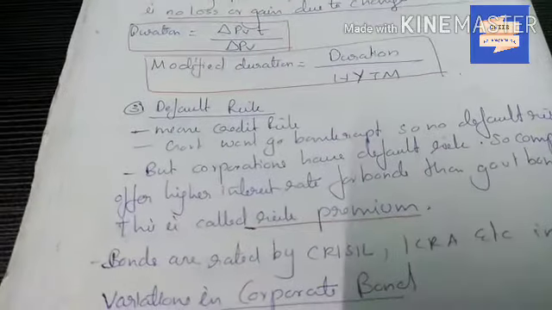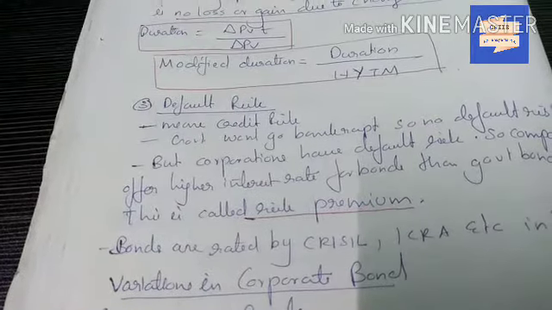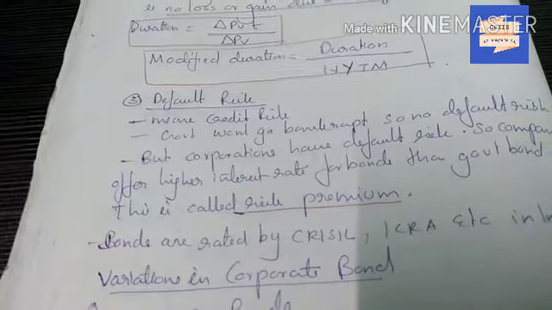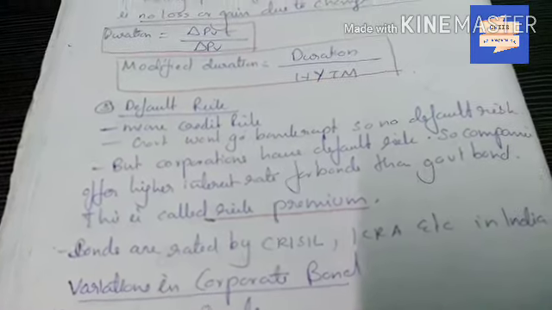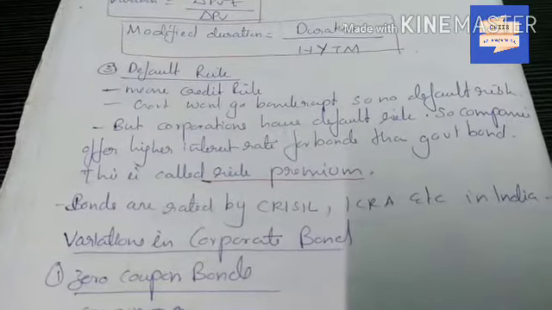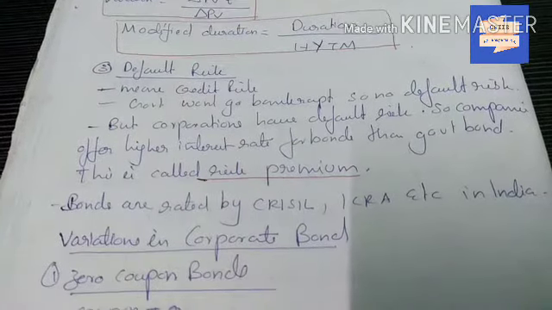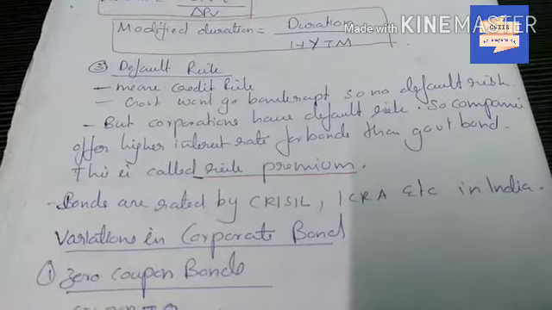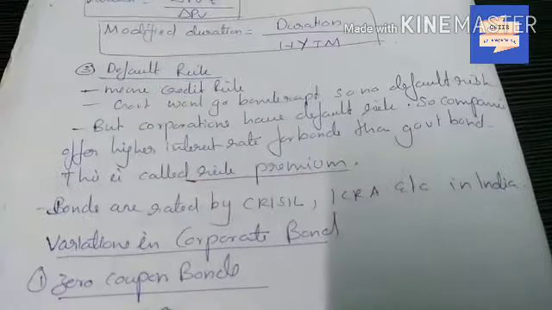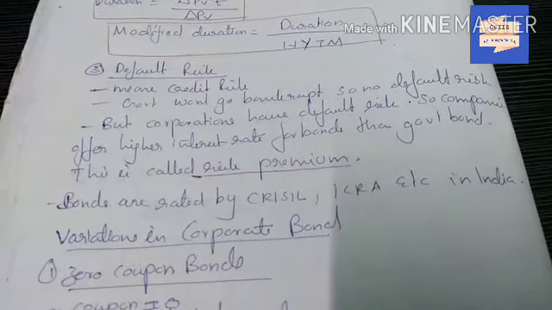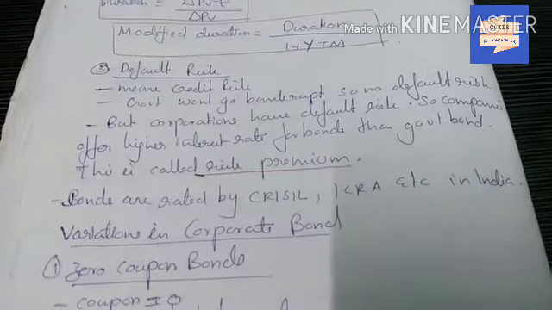Next is default risk. Here, default risk is also known as credit risk. Government won't go bankrupt, so there is no default risk for government, but there is market risk. But corporates have default risk. So companies offer high interest rate for bonds than the government. We all know that corporates are giving high interest rate because they have this credit risk.